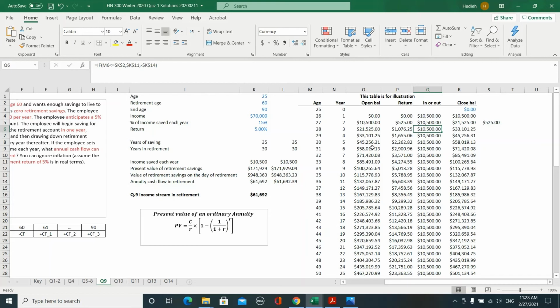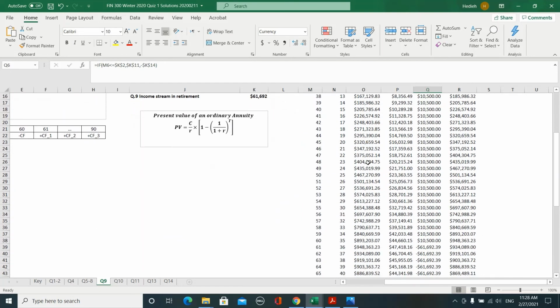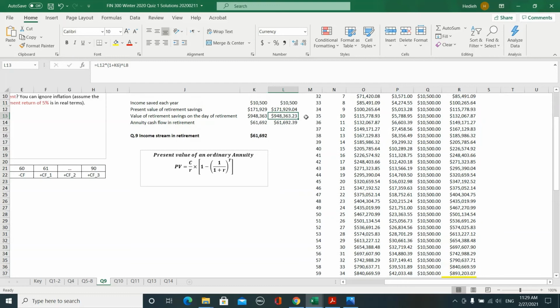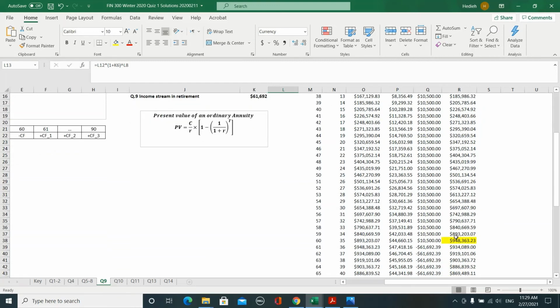So if you do all of these calculations, what you will see is that when you get to 60 years old, this is very interesting, the closing balance that you will have in your account is exactly $948,000, which is the present value, the value of your savings that you calculated in year 60. It is exactly the same amount, you see? So the formula that we had gave us exactly the same thing when you create a table.